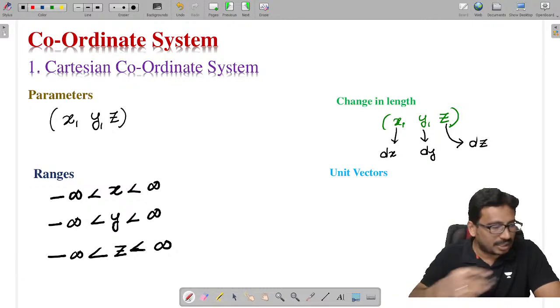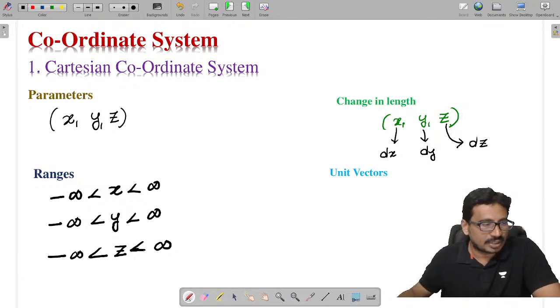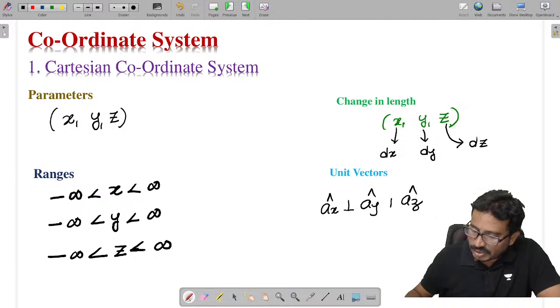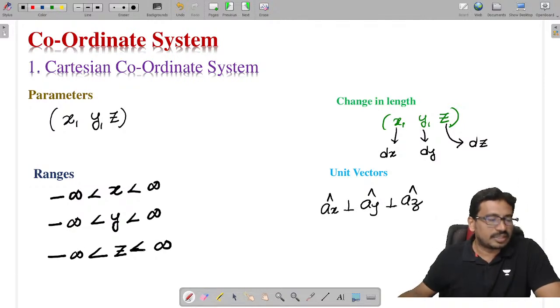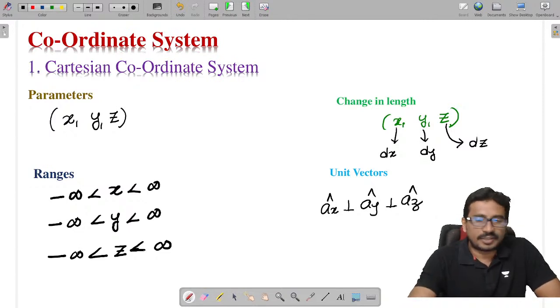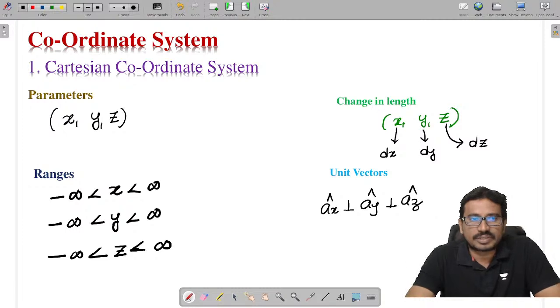These are the changes in length along x, y and z directions. Coming to unit vectors, the unit vectors in the Cartesian system are ax cap, ay cap and az cap. The angle between these unit vectors is 90 degrees. These are perpendicular to each other. This is about the unit vectors in the Cartesian system.